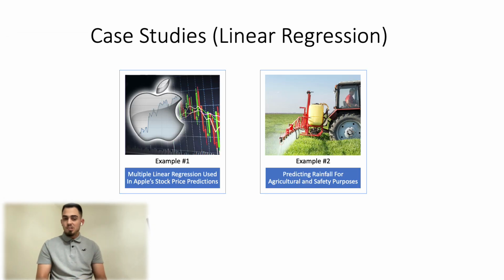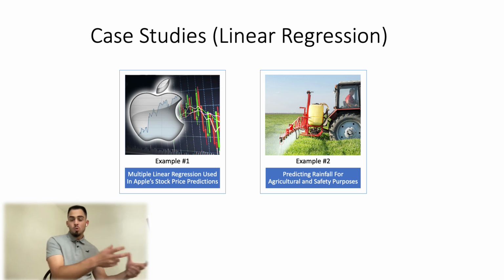Now, very briefly, to touch upon the case studies that I researched for each algorithm, the first of those algorithms being linear regression. The first instance of the case study was that multiple linear regression was being used as it pertained to data mining in predicting Apple's stock price, right? And as a finance major, or a previous finance major, that instantly grabbed my attention, right? To think that I can use data mining, which is a skill that I newly acquired thanks to this course, to perhaps give me an edge in the market. And we saw in the case study that multiple linear regression was effective in taking the historical stock prices and some other indicators to effectively predict what some of those future stock prices would look like, right?